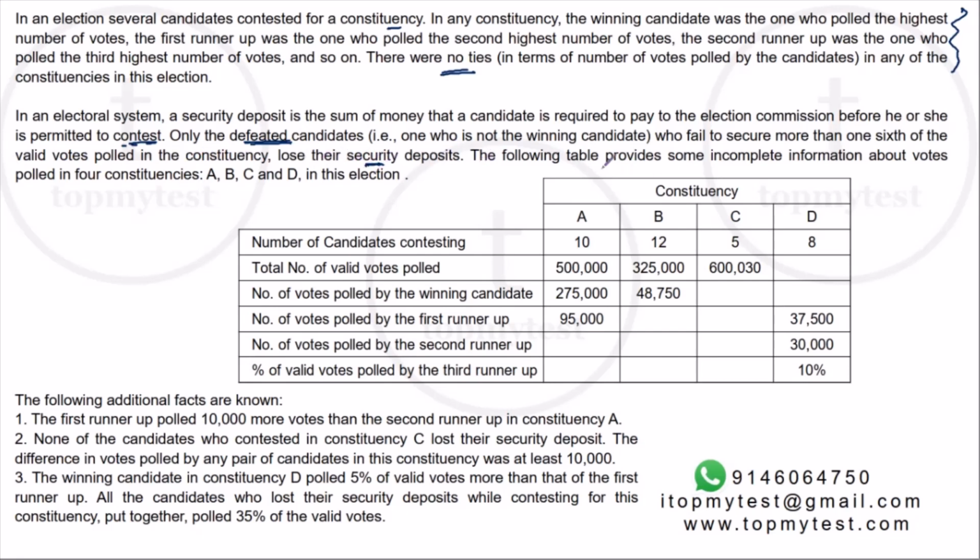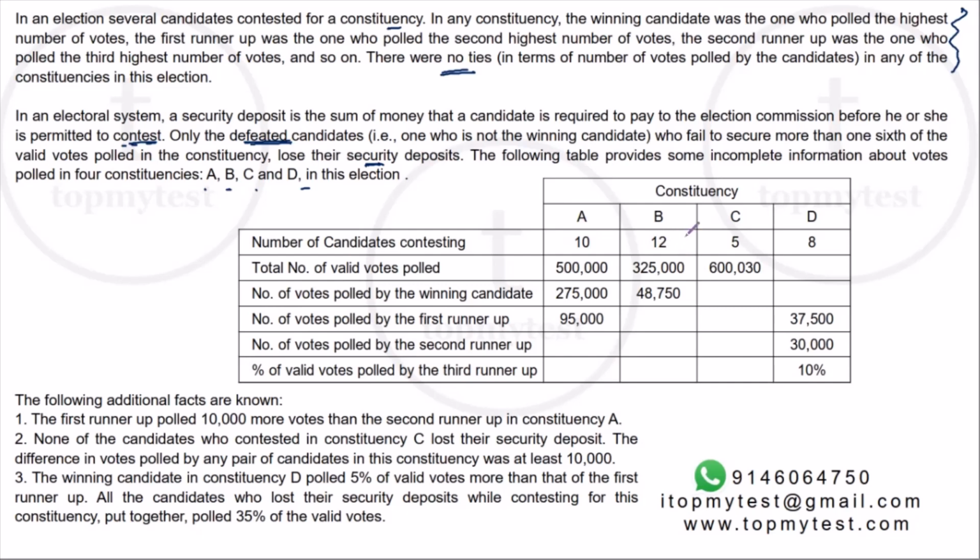Okay. The following table provides some incomplete information about the votes polled in the 4 constituencies A, B, C and D. So what we know is that in constituency A, there are 10 candidates. Total valid votes is 500,000 or 5 lakhs. Winning candidate is 2,75,000. First runner-up is 95,000. Second runner-up is not known. Percentage of the votes polled by the third runner-up. Okay, this is the percentage of valid votes, so a percentage out of 5 lakh. That is missing.